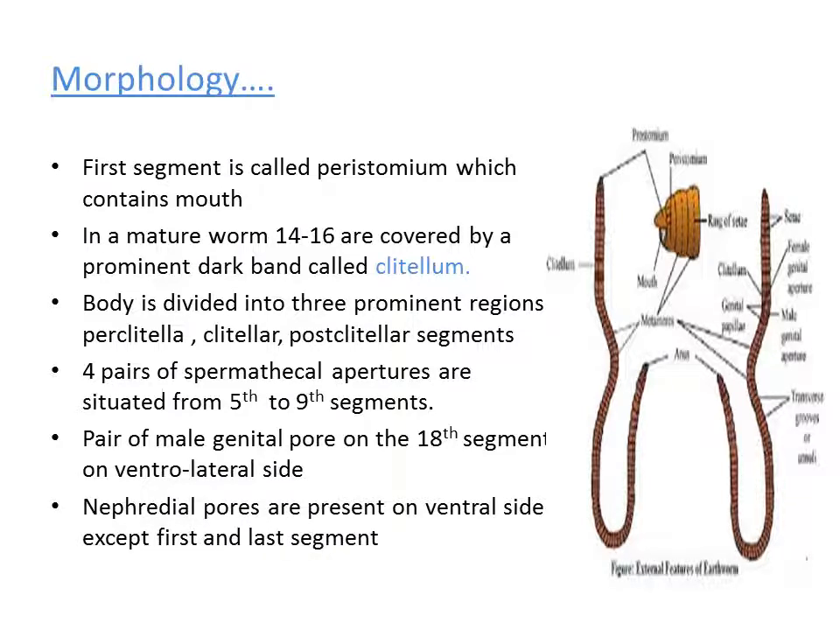Then we can also find many pores. Many pores, they are very essential for excretion. Those pores are named as nephridial pores. Nephridial pores are present on the ventral side. They are present in all the segments except the first and last segment. So except these two segments, in all the segments of the earthworm, especially on the ventral surface, we can find the pores. Those pores are nothing but nephridial pores. What is the function of these pores? They help in excretion. Clear?